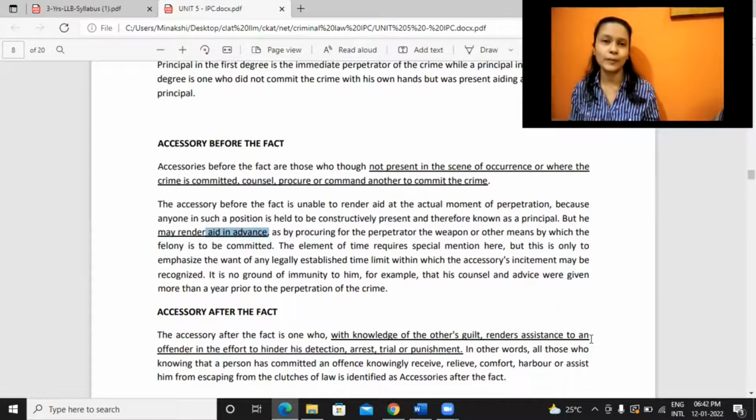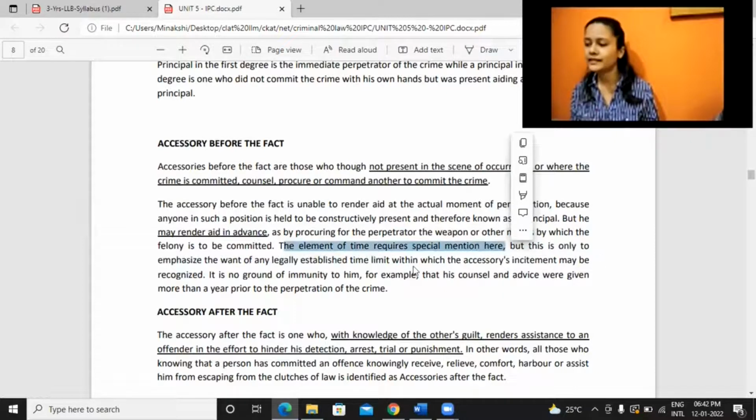Aid as in how to plan it, from where to collect the weapons, how to commit the crime without leaving any sort of evidence. In so many ways, assistance may be given. So he is just providing the aids maybe, as by procuring the weapon or other means by which he can commit the crime very easily. The element of time requires special mention here, but this is only to emphasize the want of a legally established time limit within which the assistance was given.